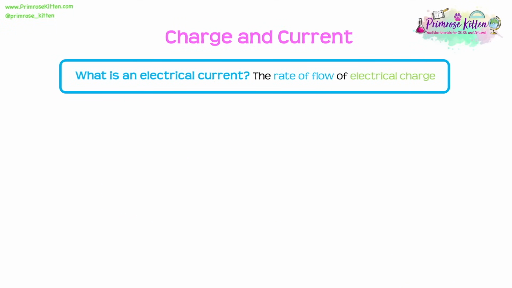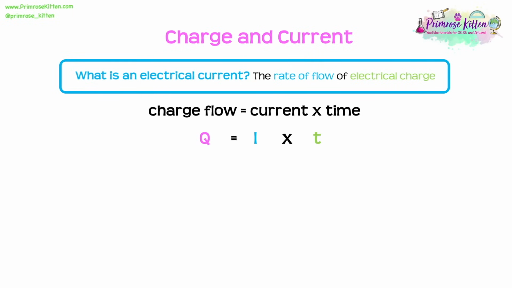An electrical current is the rate of flow of electrical charge, and by electrical charge we could be talking about electrons or ions. We need to know the following equation for this. We need to know that charge flow is equal to the current times the time. It can often be helpful to use this as the symbol equation just because it's quicker to write. In this equation, we represent charge flow with a Q, current with an I, and time with a T. So we can say that Q equals I times T.